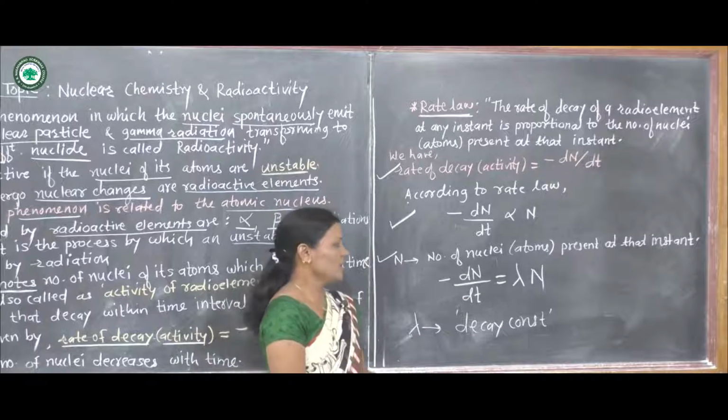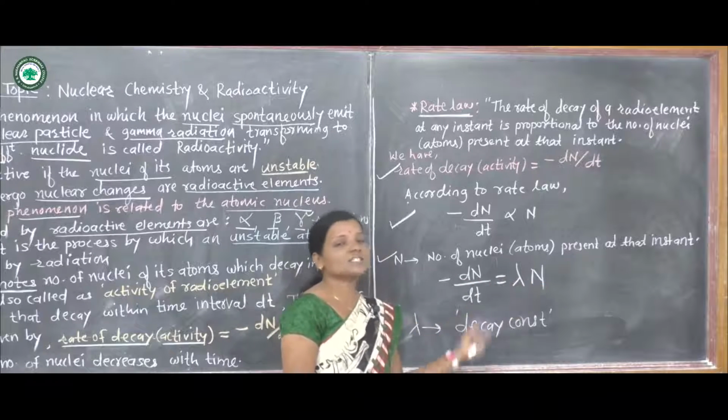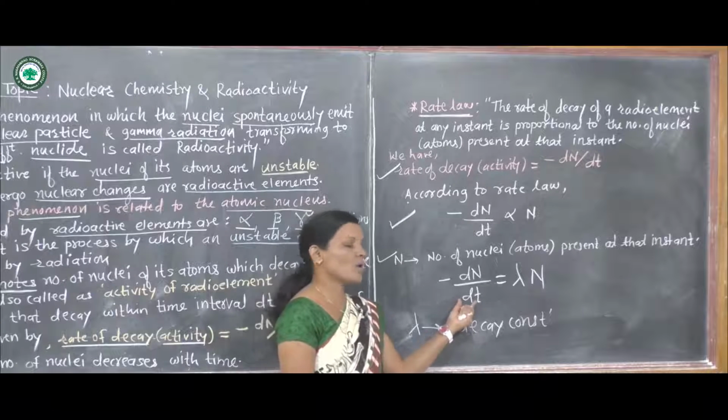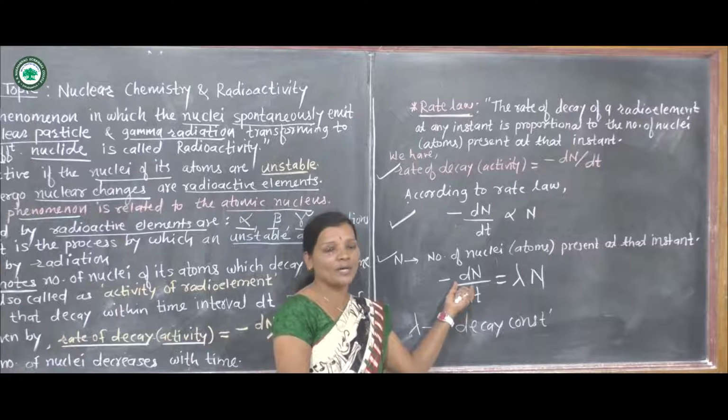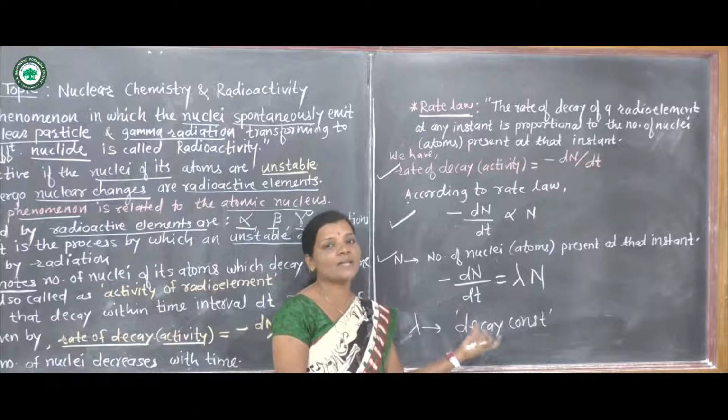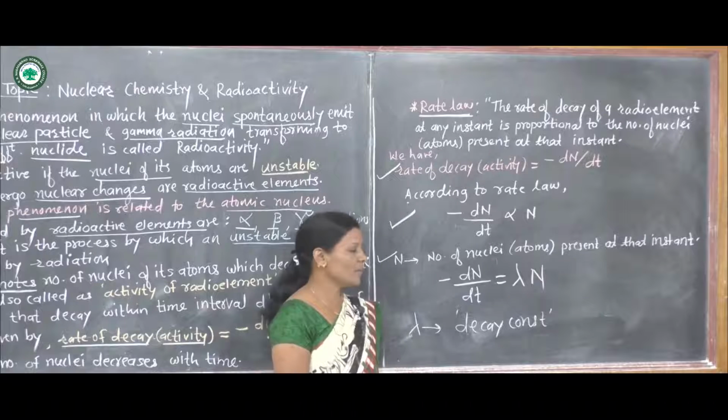Now here dN and N are the variables, and the decay of the radioactive element takes place with respect to time, so time is also one of the variables.